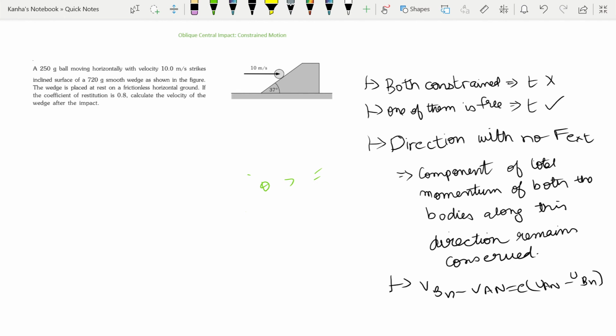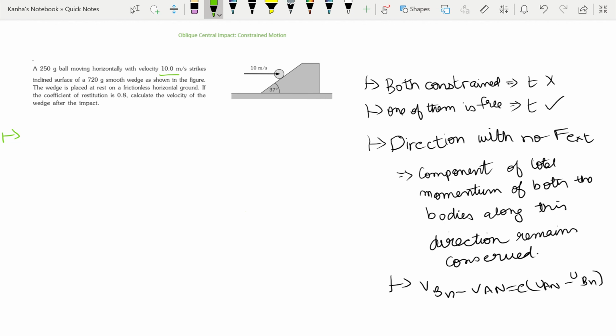So I'll just talk about constraint here. This wall example was not a case of constraint motion. This example is. A 250-gram ball is moving horizontally with some velocity, which is given as 10. It strikes an inclined surface of a 720-gram smooth wedge as shown in the figure.